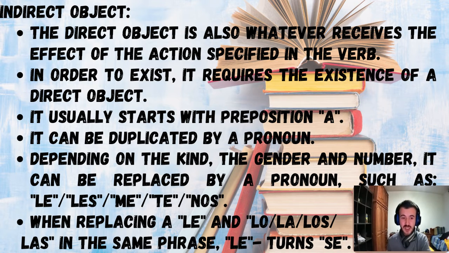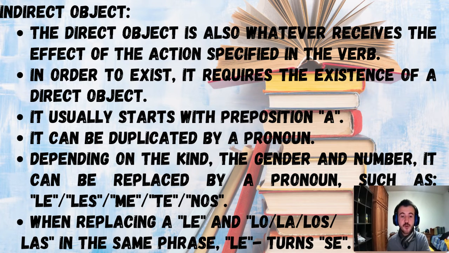This is very important. It can be duplicated by a pronoun. We can have two indirect objects in the same sentence, which is not the case with the direct object. The direct object cannot be duplicated in the same sentence, okay? That will be a mistake. Depending on the person and number, it can be replaced by a pronoun such as le, les, me, te, or nos, okay? We have fewer pronouns here.